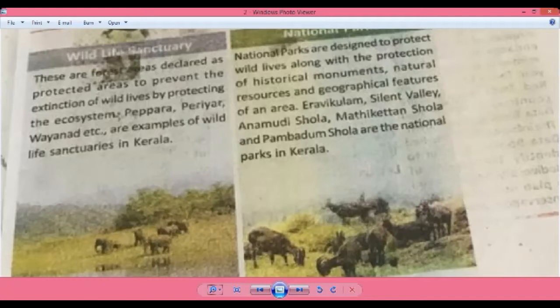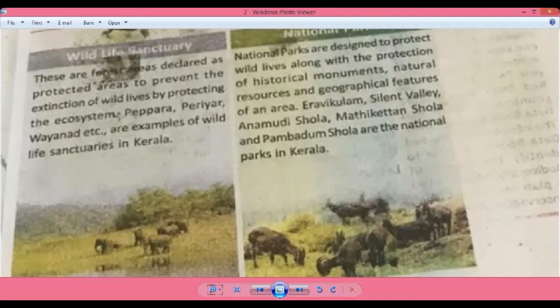Next is the national park. National parks, I think you have heard this word before, wildlife sanctuary, national parks and all. National parks are designed to protect wildlife along with historical monuments, natural resources and geographical features of an area. So not only the organisms in that area, any important historical monuments present there will also be protected, along with the geographical features.